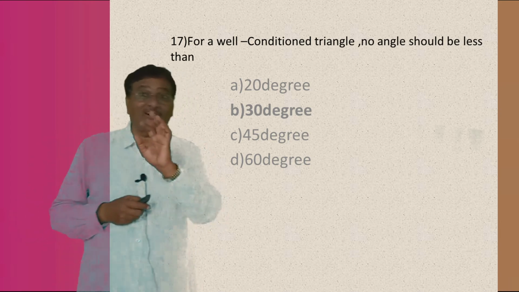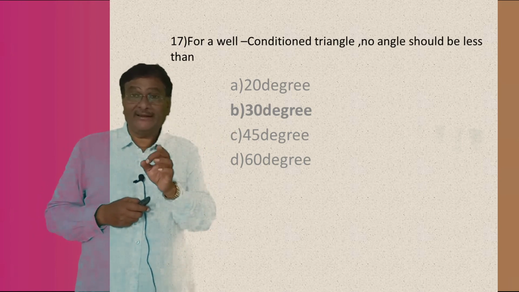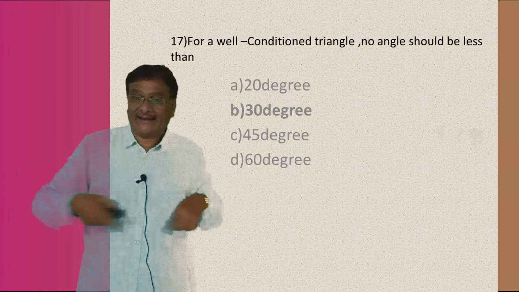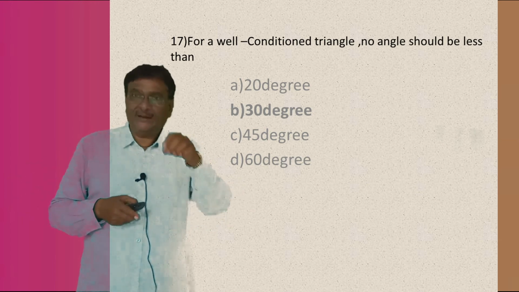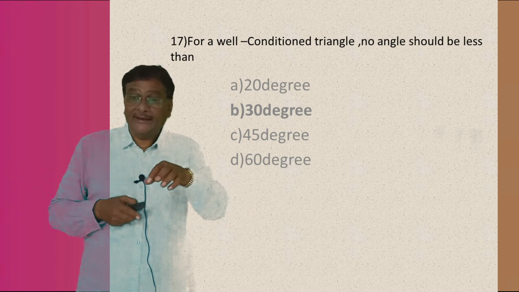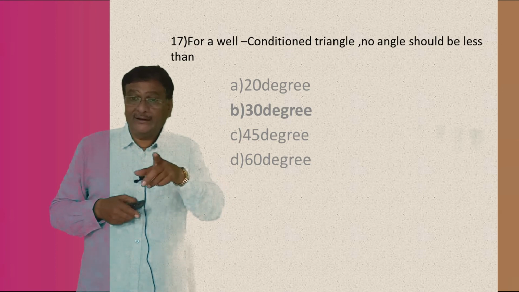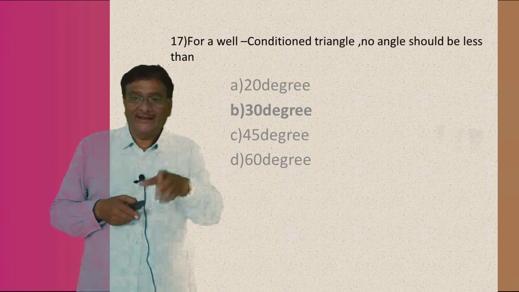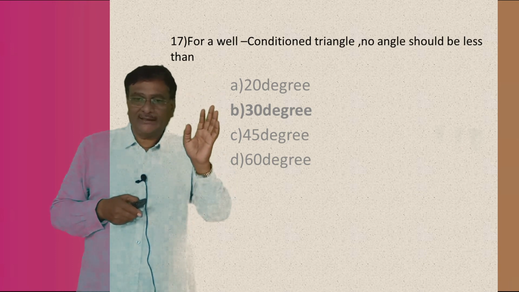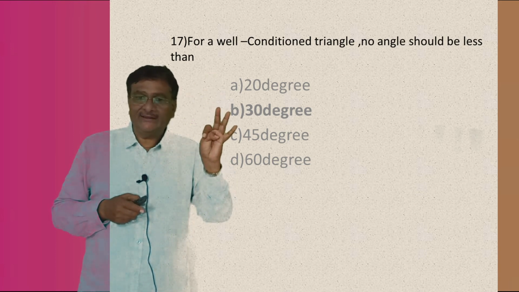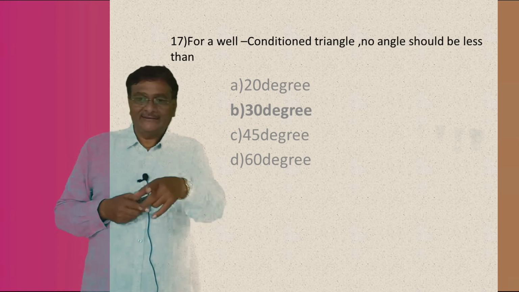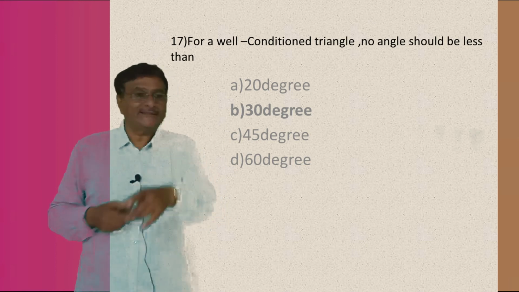Now the question is not that. He is asking particularly to confuse you. For a well conditioned triangle, no angle should be less than, understand or not? No angle should be less than 4 degrees, 20 degrees, 30 degrees, 45 degrees, or 60 degrees. What is the right answer? The answer number B, no angle should be less than 30 degrees.